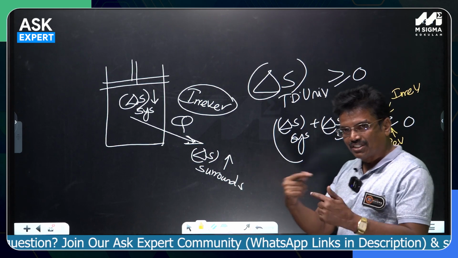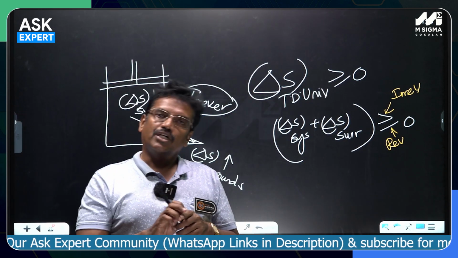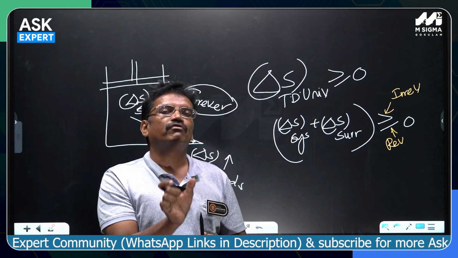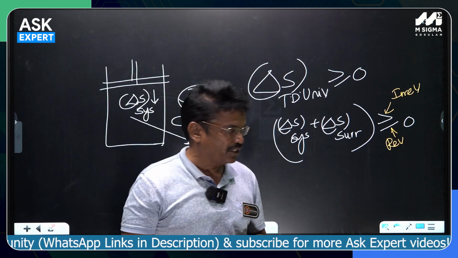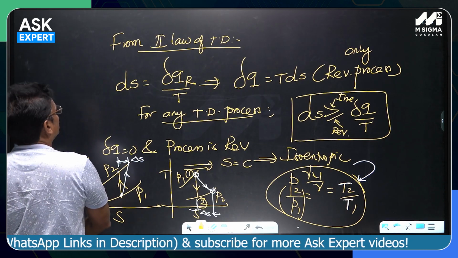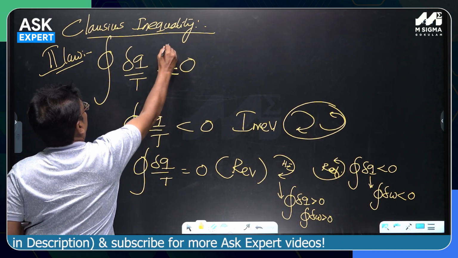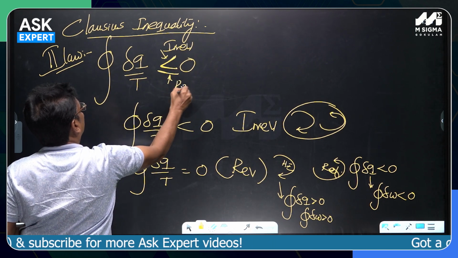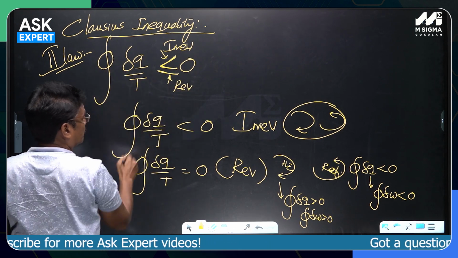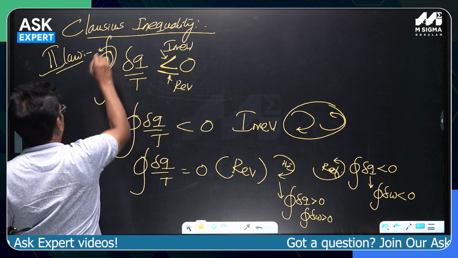Whenever two such symbols are given jointly, greater than or equal, less than or equal, the equality sign is generally for the reversible, like in the Clausius inequality I showed you. This is for the irreversible cycle, this is for the reversible, valid for both clockwise and anti-clockwise cycles.